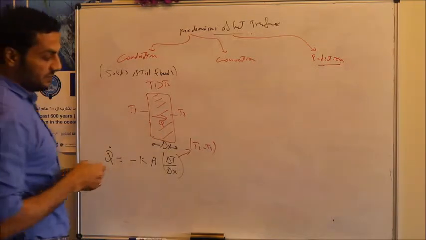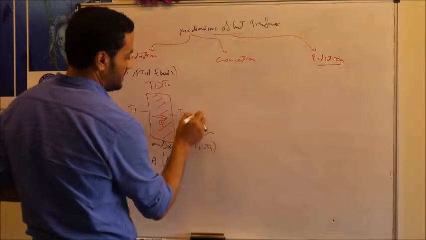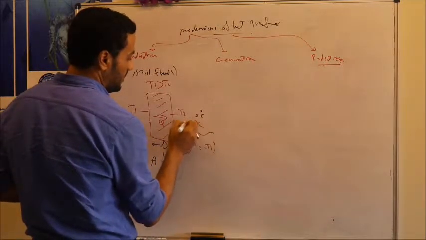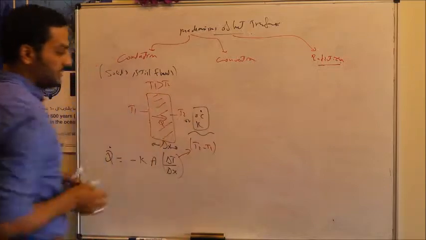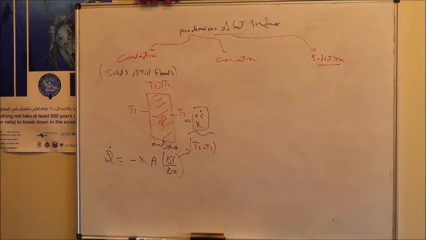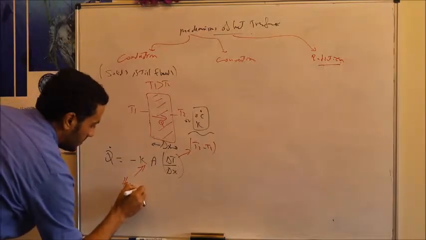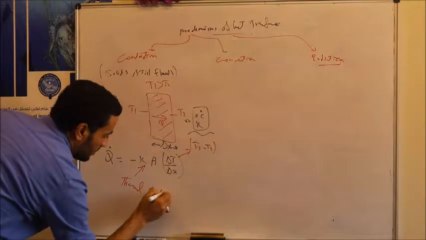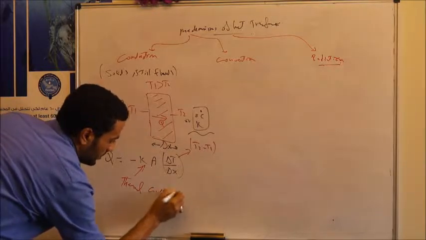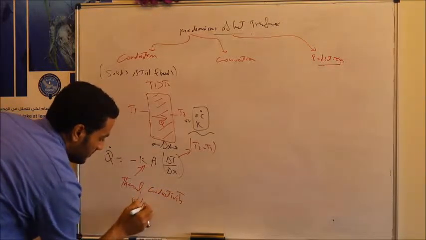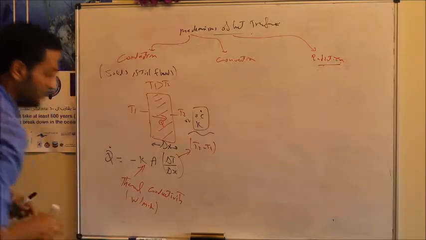This temperature difference delta T can be expressed either in degrees C or in Kelvin. It doesn't matter, because this is the temperature difference. This k is called the thermal conductivity of this substance, calculated in watt per meter Kelvin.